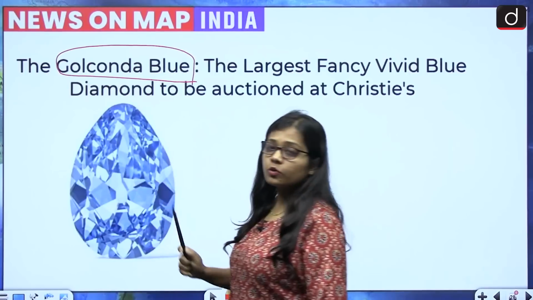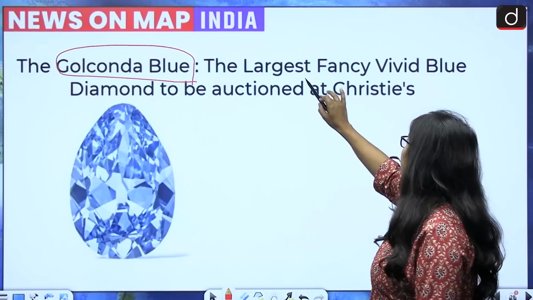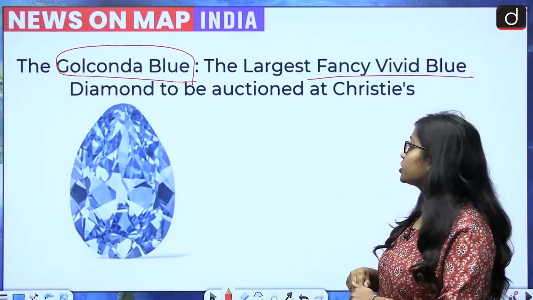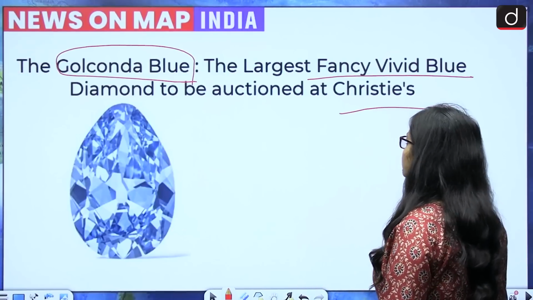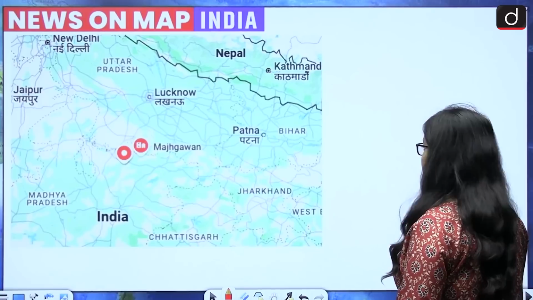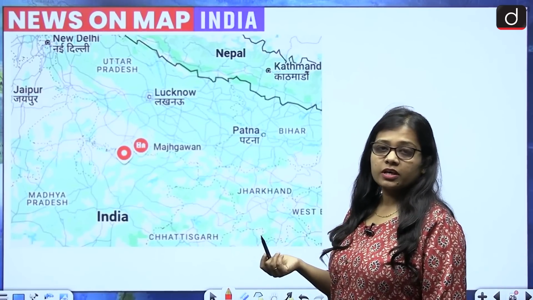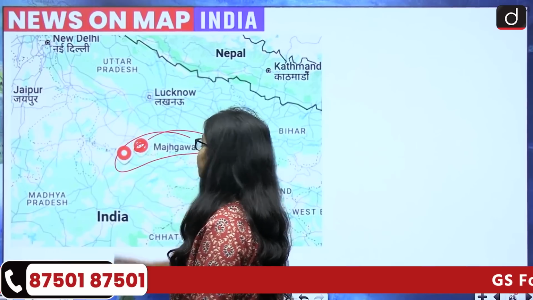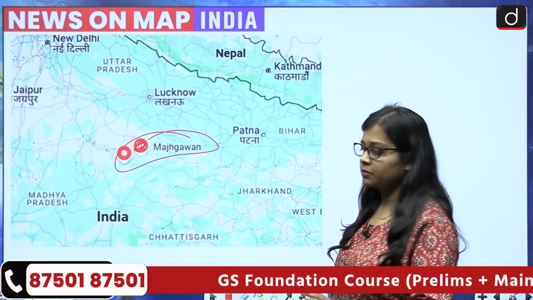Now Golconda blue is a rare blue diamond and is considered to be one of the largest fancy blue diamonds, and this is to be auctioned recently at Christie's. So Christie's will be doing the auction for the Golconda blue. And when we talk about Majgavan, Majgavan is situated in the state of Madhya Pradesh, and this is the location of Majgavan, a place where diamonds are found in the state of Madhya Pradesh.